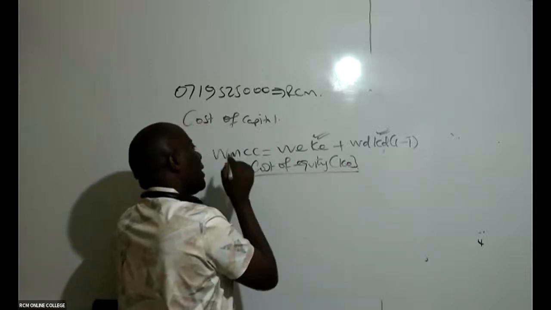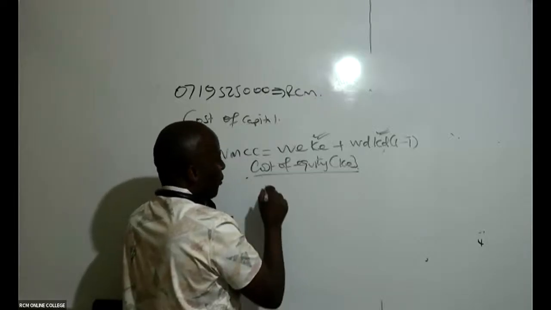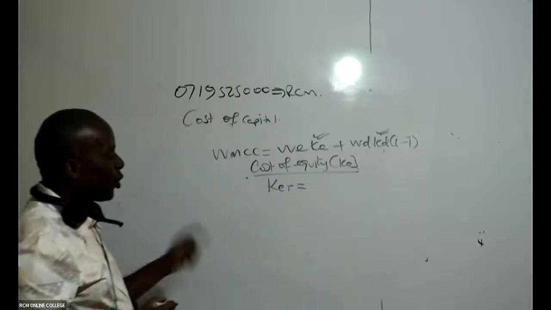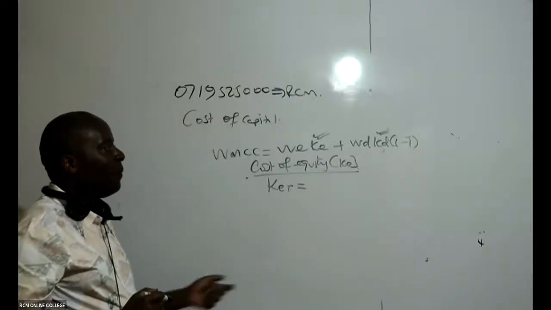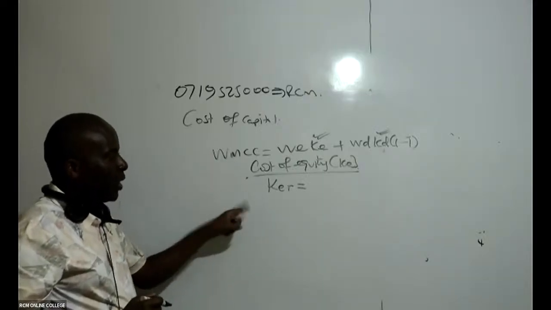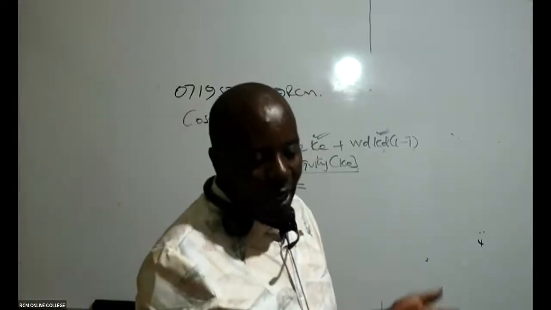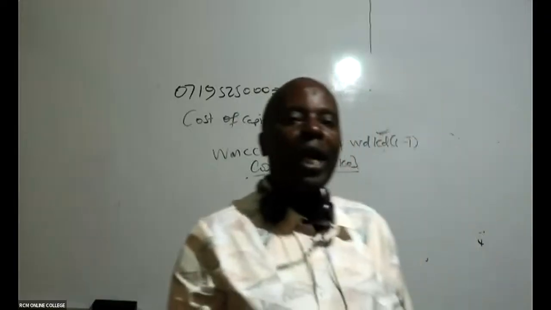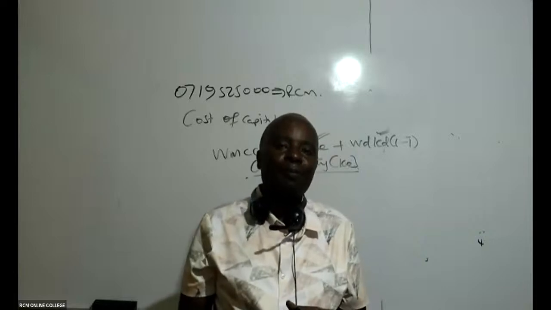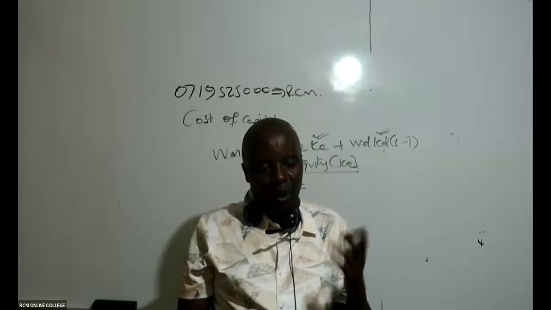And because this is MCC, then I must compute cost of equity retained earnings. And I must compute cost of equity ordinary shares. Because it's MCC, retained earnings becomes relevant. So I must compute cost of equity retained earnings. How do I do this? It's very easy. Do we have any ninja that knows how to compute cost of equity formula?